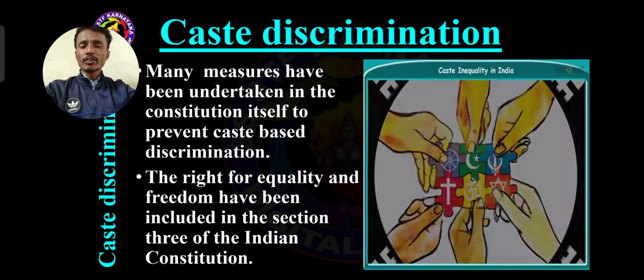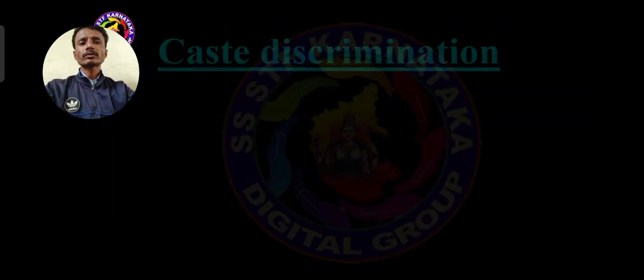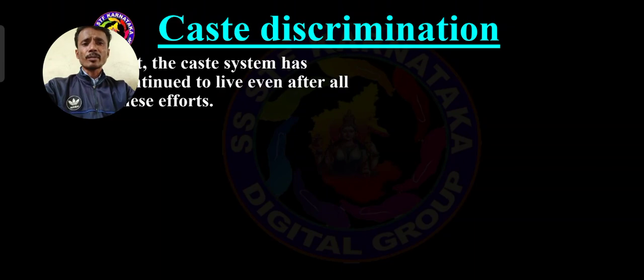Which part of our Indian Constitution implements the fundamental rights? The third part. So this goes on for caste discrimination throughout the nation. This is one type of discrimination, along with gender discrimination. In caste discrimination, most people are making good efforts to control the caste system, but it is continuously going on.